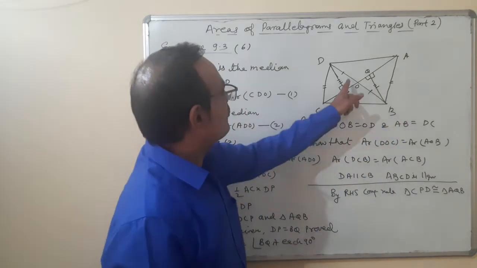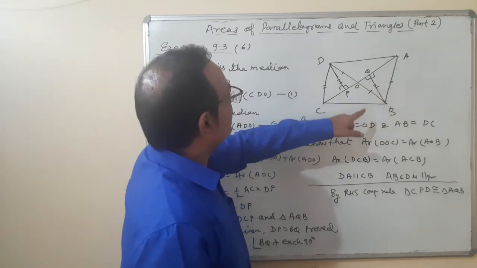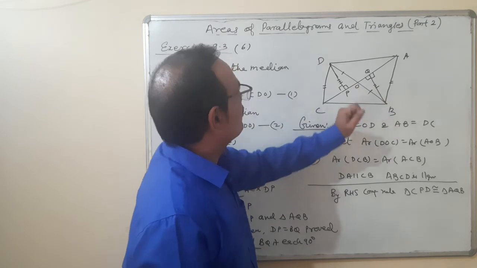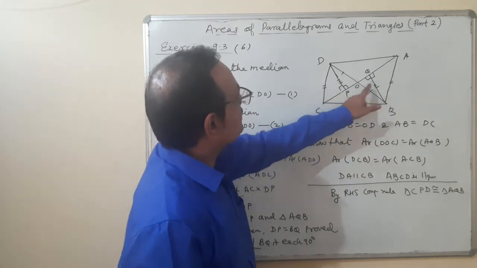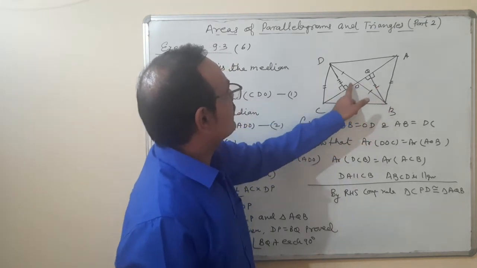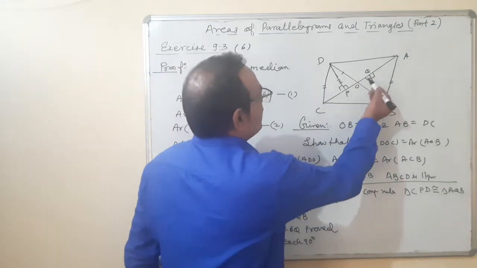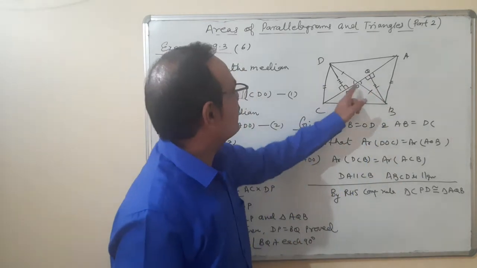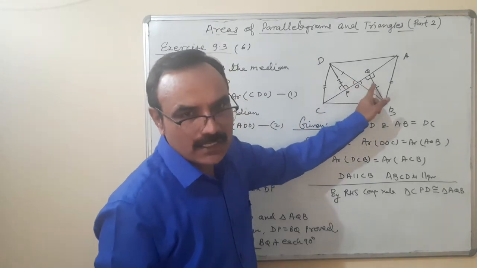In that part, what happened? The same rule will be applicable here. Triangle DPO and triangle BQO. Here you can see that one side is equal and two angles are equal, because this angle is 90 degrees and that is a vertically opposite angle. So by angle-side, both the triangles are congruent,